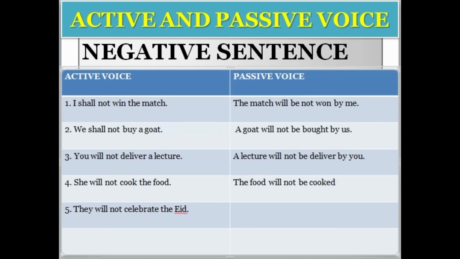Third form of cook is cooked. The food will not be cooked by her. She will be changed to her. They will not celebrate the Eid. It will come. So here you can see again.